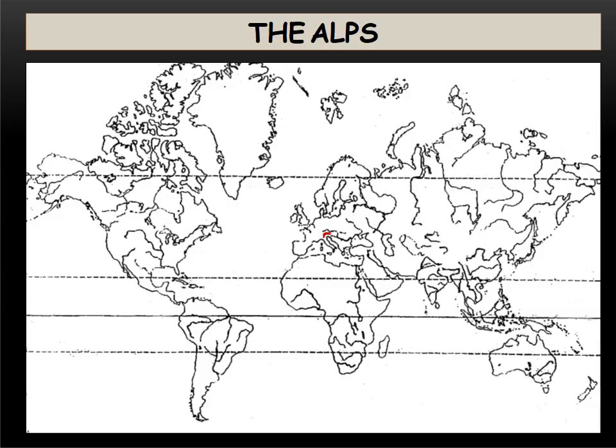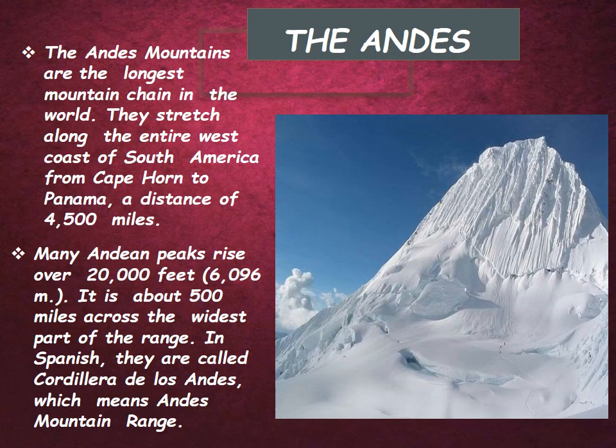Now the Andes. The Andes Mountains are the longest mountain chain in the world, covering the entire west coast of South America from Cape Horn to Panama. The Andes are also called Cordillera in Spanish. It means Andes mountain range.